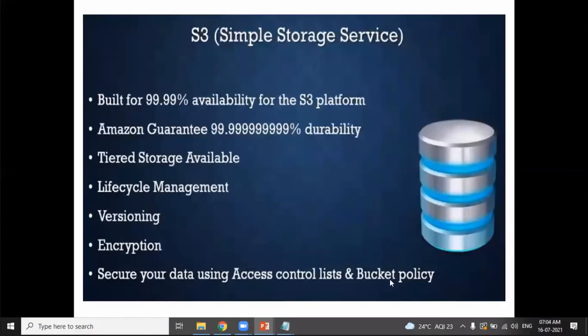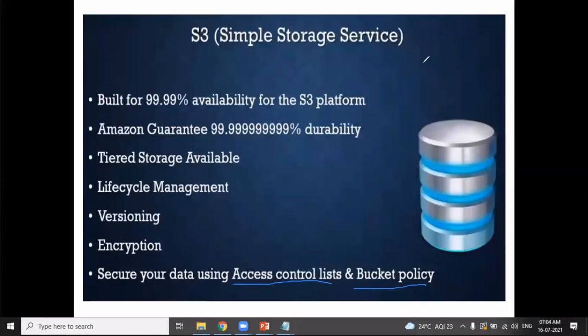S3 is similar to FTP, but more robust and with a better user interface, because FTP is also for transferring and storing files on a file server. Something similar to it. Yes. Okay, thank you.